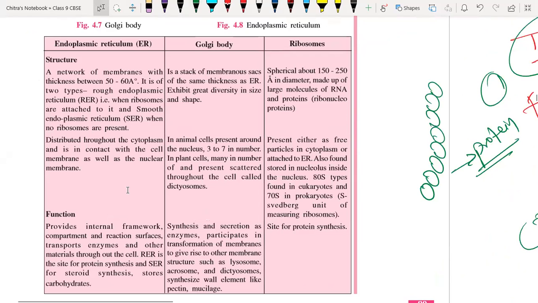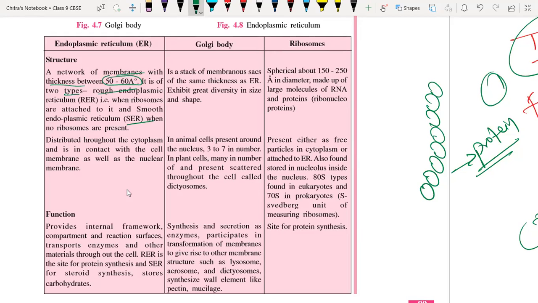Now we'll discuss the structure. It is a network of membrane with thickness between 50 to 60 angstrom, and it is of two types, rough and smooth, that we already discussed. If ribosomes are attached to the endoplasmic reticulum, it is called rough endoplasmic reticulum.